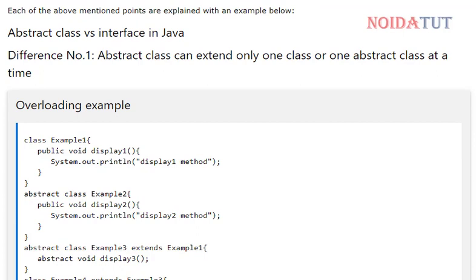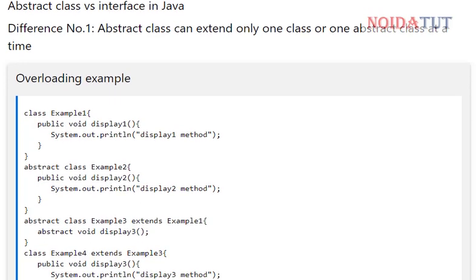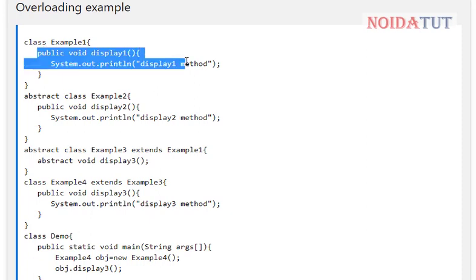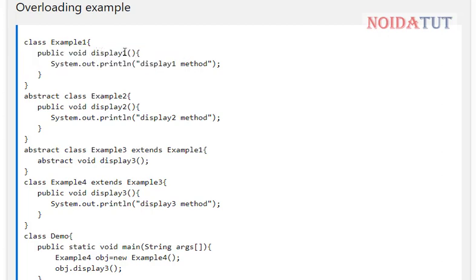Now let us have an explanation about how an abstract class can extend only one class or abstract class at a time. In this we have a class example. We have a function display.